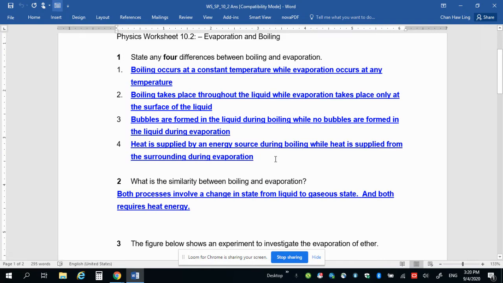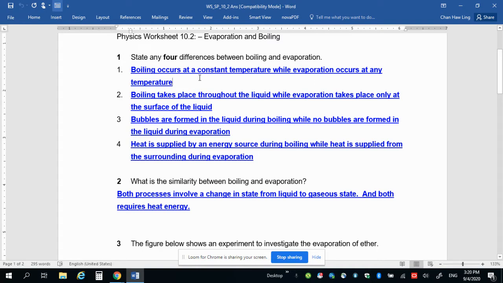That day we were talking about the differences between boiling and evaporation. If you remember, boiling occurs at a constant temperature, while evaporation occurs at any temperature. Now, you must remember that boiling and evaporation occur for many substances and not just water.